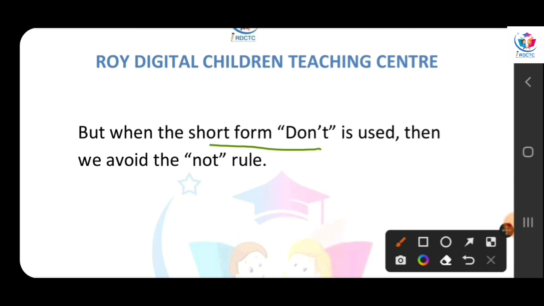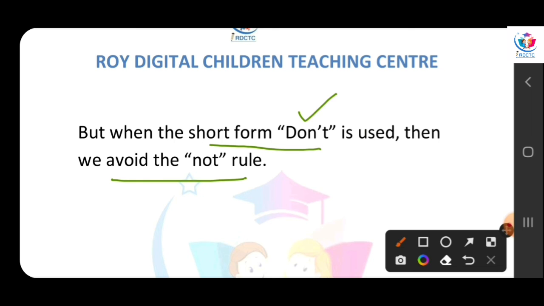Most of the time we use don't when we are speaking English. When we use don't, then we don't have to follow the not rule. Whether you use not before the subject or after the subject, it does not matter. We can easily use not as our requirement.